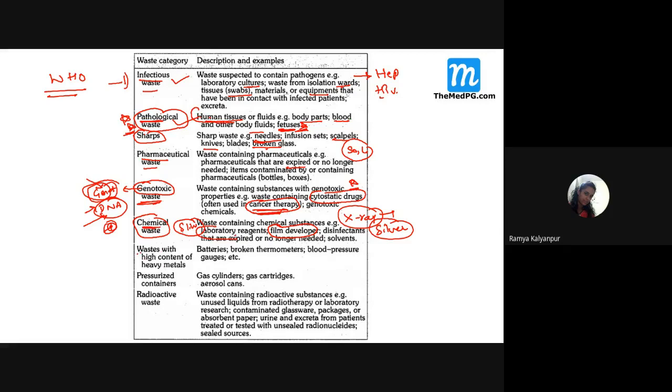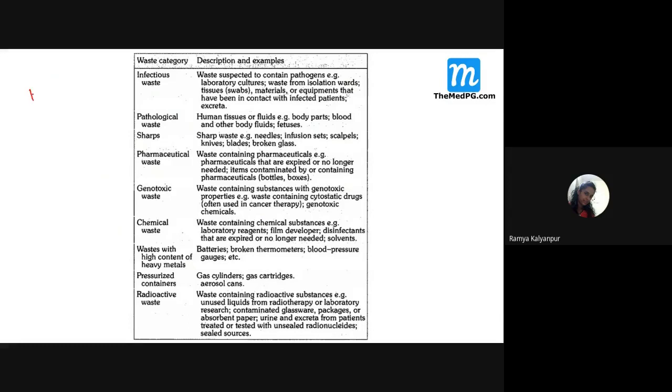Then another category of waste is waste containing heavy metals. Students, just stress here. Heavy metal means, remember, thermometer, sphygmomanometer, or any batteries, lithium, because all this contains heavy metals like mercury. Mercury is a heavy metal. Now, just here only, I want to talk to you about the mercury. Why is mercury dangerous? Students, can you tell me why mercury is dangerous? It is the only metal that exists as a liquid at room temperature.